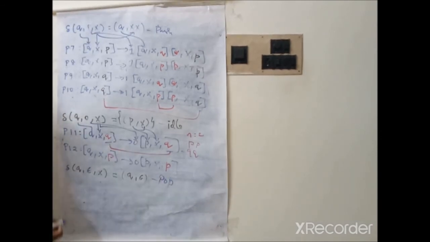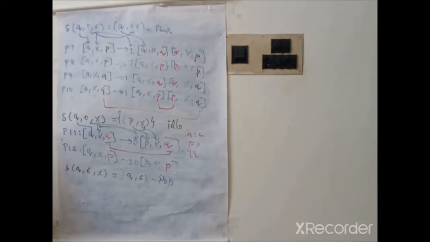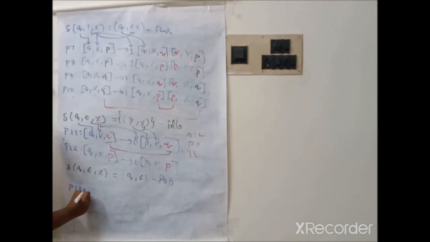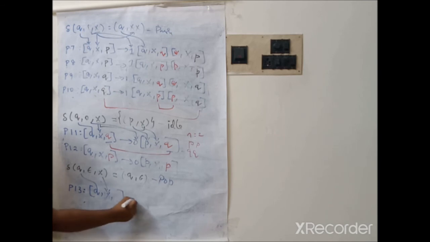So for pop operation, how can we write the production? For pop operation we are having only one production. Therefore here we can have only one production, P13. It can be written as Q comma x. This Q and x is written here, tends to this epsilon, which will be written here.